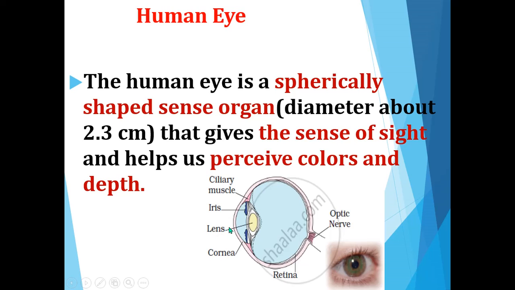Then inside the iris there will be a lens which helps us to view the object and focus the light. Cornea is the layer which is present in the eye, and retina is also a part of the human eye. Okay, so what are the parts of the human eye, children? Ciliary muscle, iris, lens, cornea, retina, optic nerve.